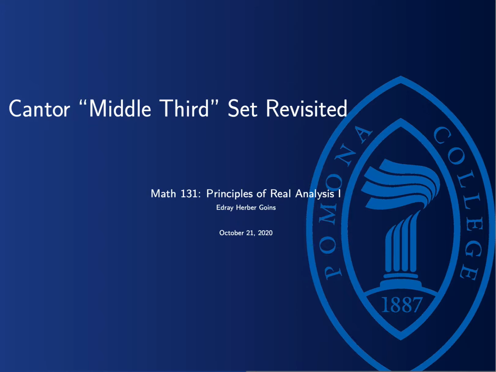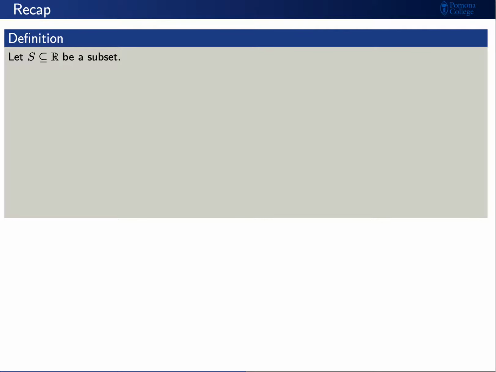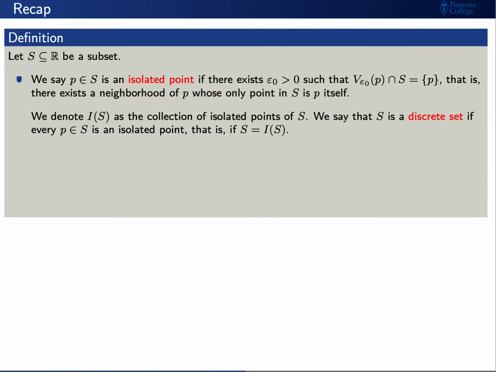Today we're going to revisit the concept of the Cantor middle third set in the guise of what we've been doing recently. To remind you what we've been doing, let's first say that S is a subset of the real numbers. We'll say that a point P in S is an isolated point if there exists a positive epsilon_0 such that the intersection of V_epsilon_0(P) with S is just the singleton set consisting of P. In other words, we'll say that P is an isolated point if there exists a neighborhood of P whose only point in S is P itself.